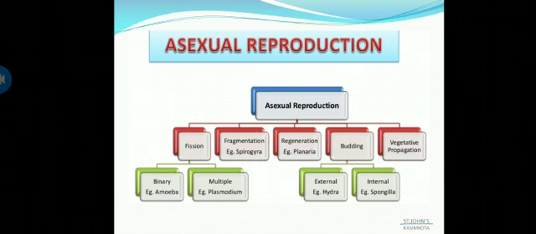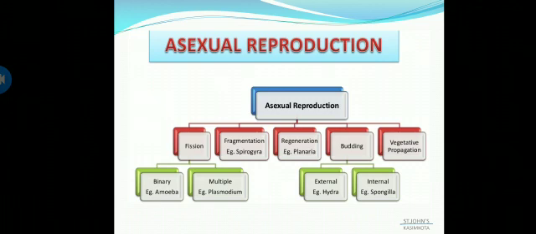Once the topics are started, you will be understanding this more clearly. So overall what I'm trying to say is asexual reproduction is mainly seen in simple animals, simple plants, and microorganisms. Microorganisms like bacteria, multicellular animals like hydra and planaria, and plants like bryophyllum and rose plants. So this is all about asexual reproduction in detail.